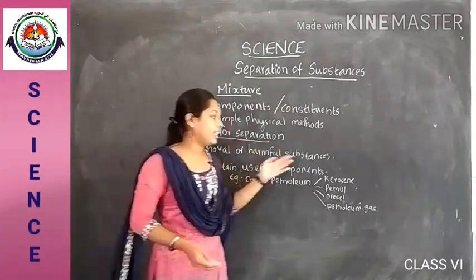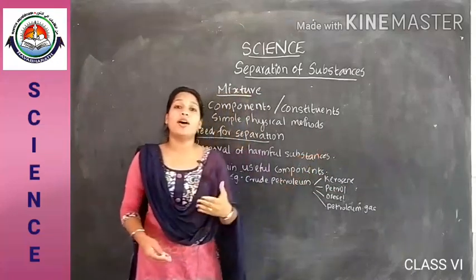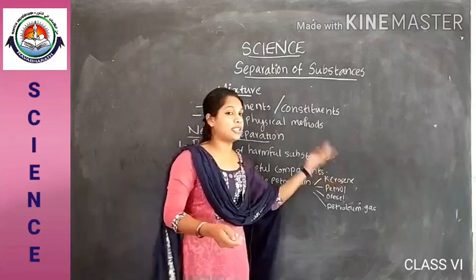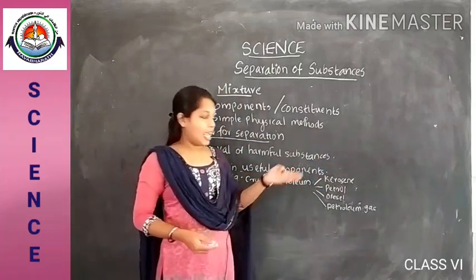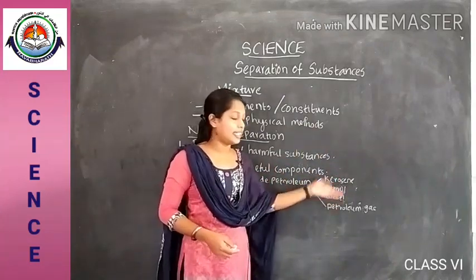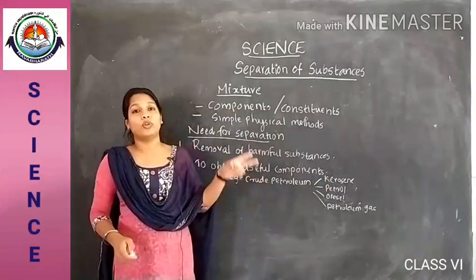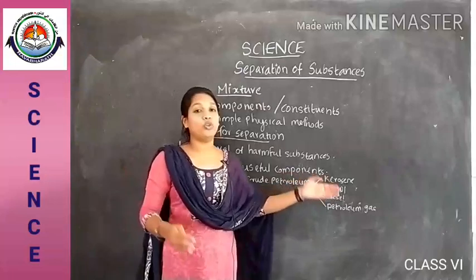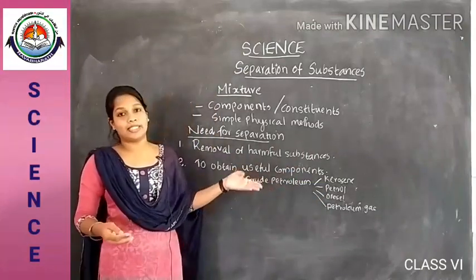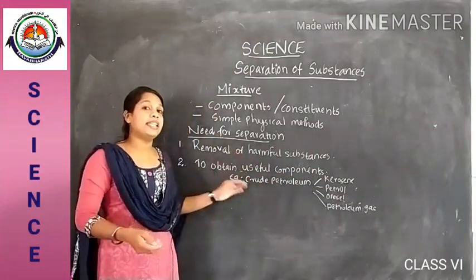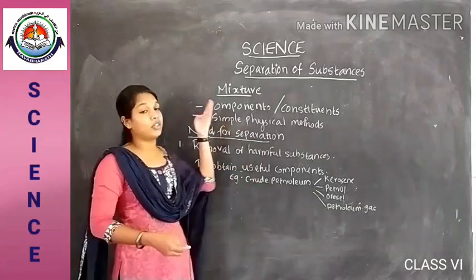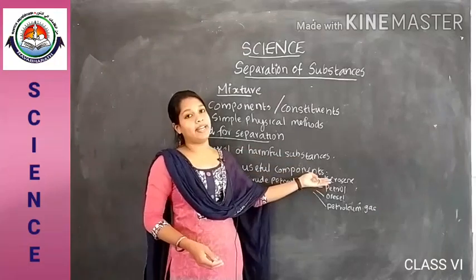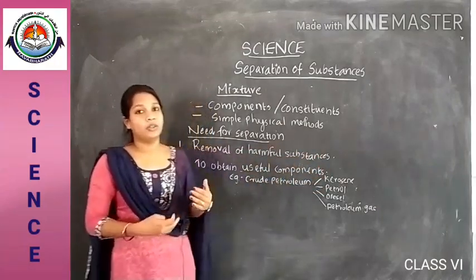For example, we need kerosene for household purposes, isn't it? So we have to separate the kerosene from the crude petroleum. And petrol and diesel are the two important fuels for vehicles, so we have to separate these two from the crude petroleum as well.